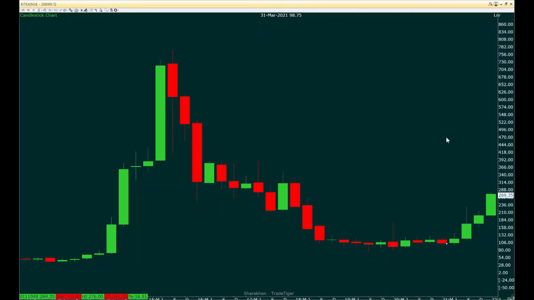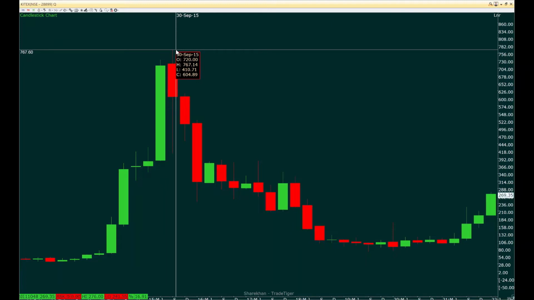Welcome to today's session. So today we are going to look into one of the government sector stocks, which is called KITEX Government. Price started somewhere from this level initially, which is 47, and went up to the level of 410 to 767, which was the high. And it was during September 2015.